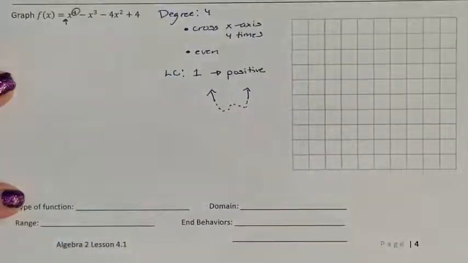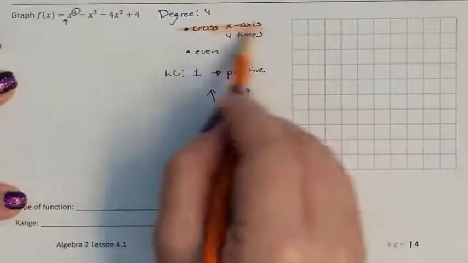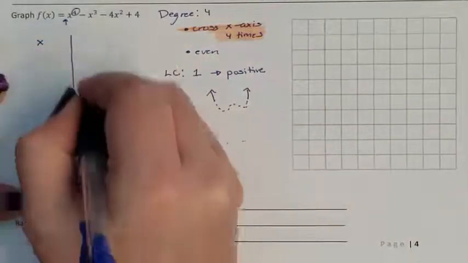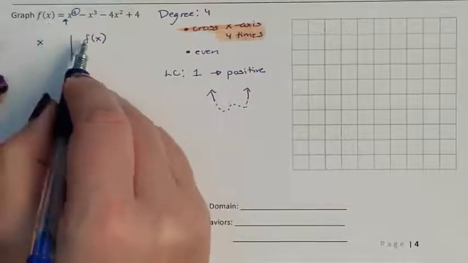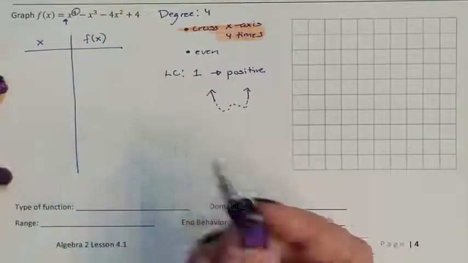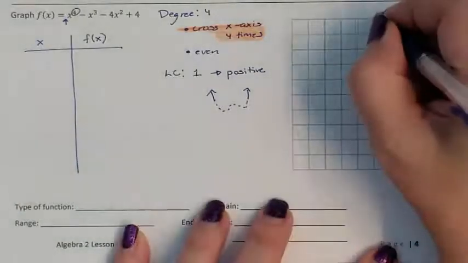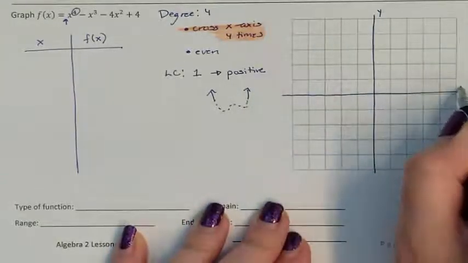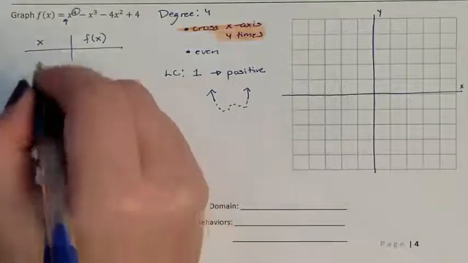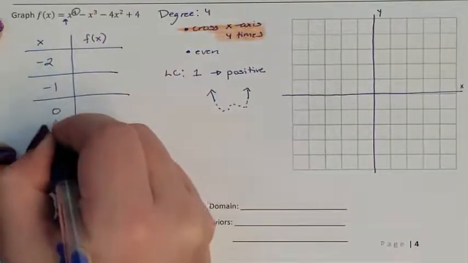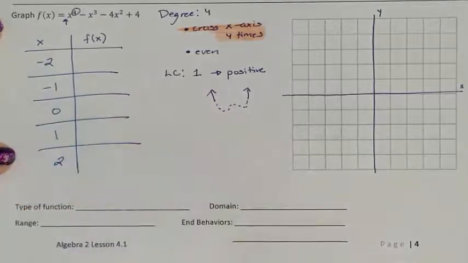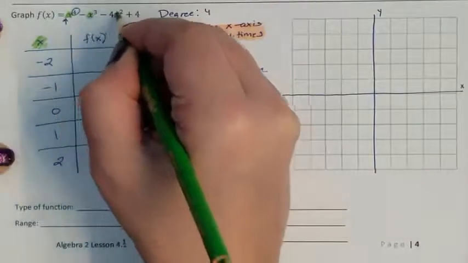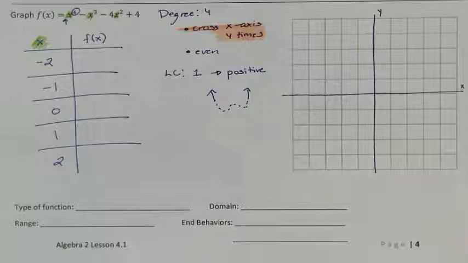I determined how many times I am actually going to cross the x-axis. And now I just need to make my table. So here is my x, f of x, because we don't have a y equals, we have an f of x equals. And again, I want to focus on the center. So here's me with my y-axis and my x-axis. I'm going to test -2, -1, 0, 1, and 2. And remember, these are all the x values that you are going to plug into this function to determine where that coordinate point is.